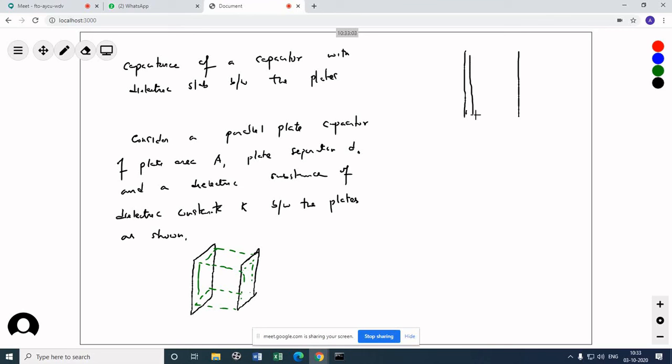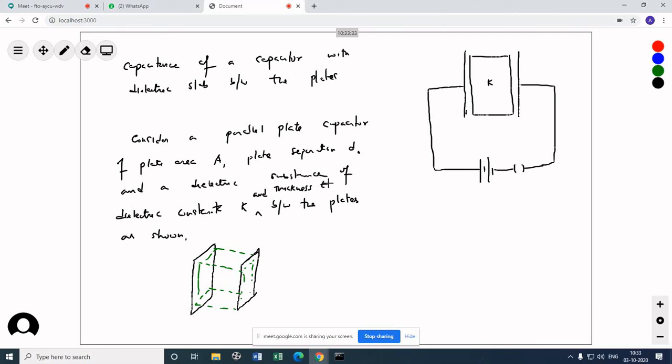This is the dielectric slab between the plates, whose K. It is connected to a battery key. I need to say plate separation D and dielectric substance of dielectric constant K and thickness T between the plates of the capacitor. So this is T, this is D.